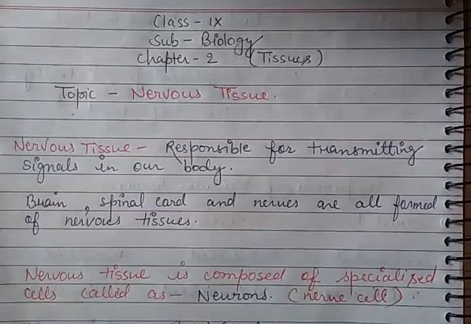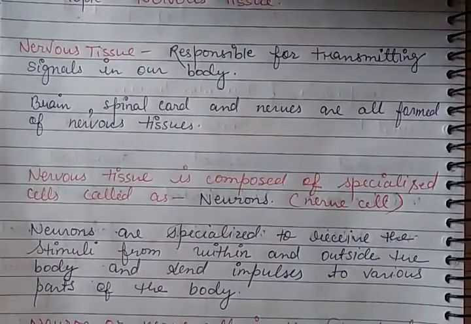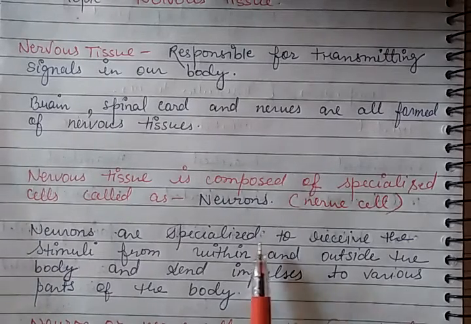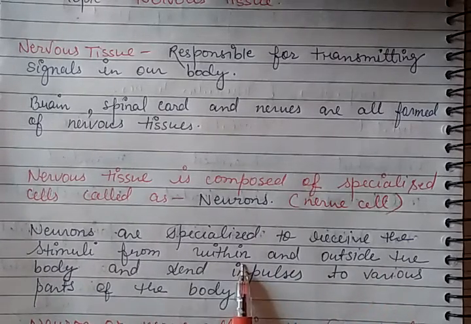These nerve cells or neurons are specialized to receive stimuli from within and outside the body and send impulses to various parts of the body.